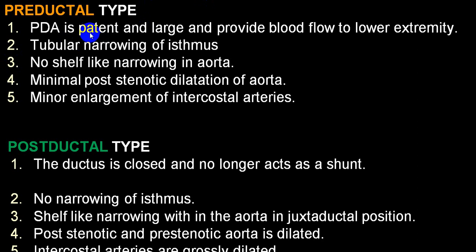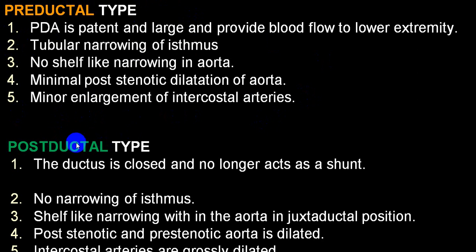The preductal type will have a PDA, which will be patent and large, because this is required to provide blood flow to the lower extremity. So in the preductal variety, because the PDA is patent, only then will blood supply the distal part after the coarctation. There will be tubular narrowing of the isthmus. There is no shelf-like narrowing of the aorta, minimal post-stenotic dilatation of the aorta, and minor enlargement of the intercostal arteries. This is very typical in a preductal variety.